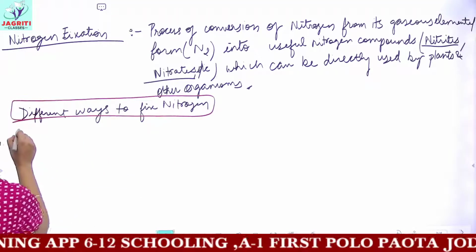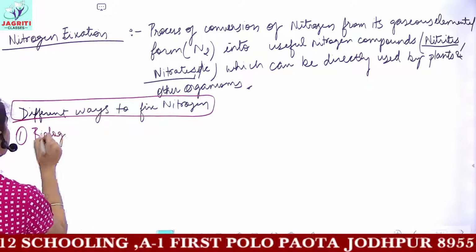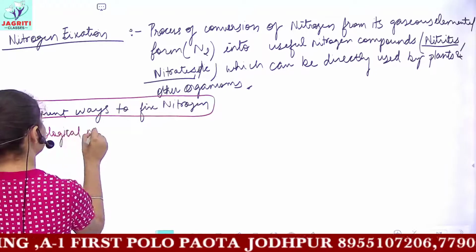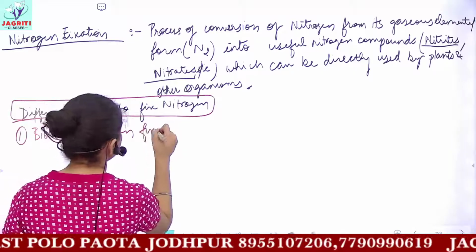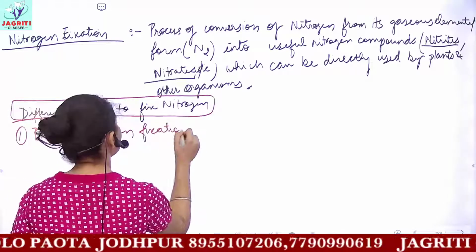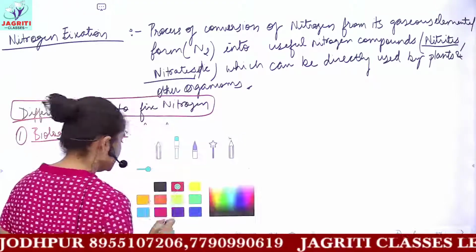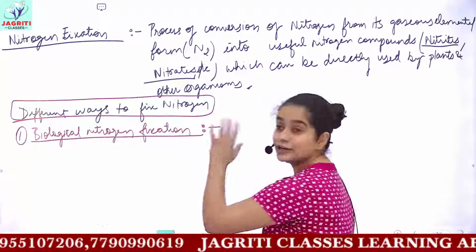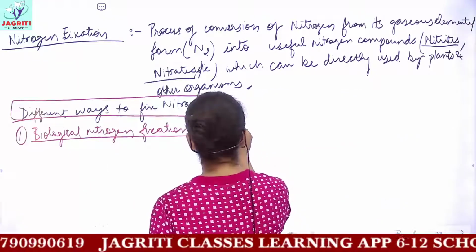The first way by which nitrogen fixation can occur is biological nitrogen fixation. Biological nitrogen fixation means that biotic, or living, organisms are used for converting nitrogen into nitrites and nitrates. Biological means biotic or living organisms.